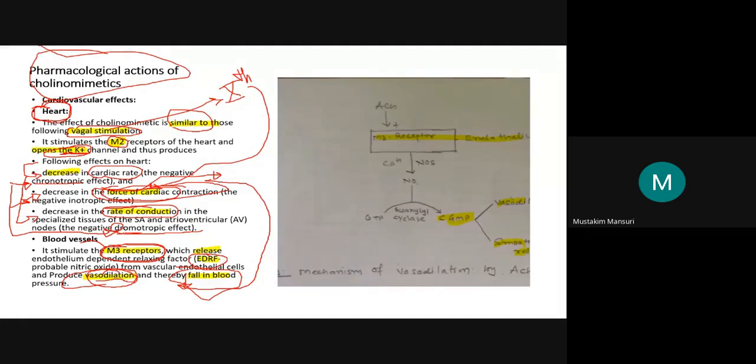The word dromo is used regarding conduction, while chrono, not mo, chrono, is related to the rate. When conduction is being discussed, the word dromotropic is used. Here is an image: acetylcholine on the M3 receptor increases cyclic GMP, and that cyclic GMP will produce vasodilation as well as smooth muscle relaxation.